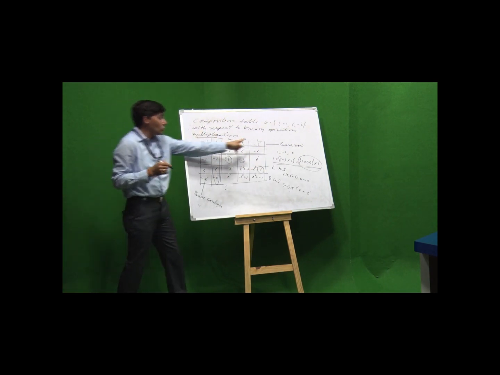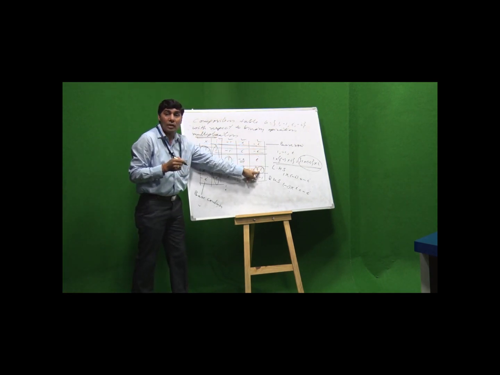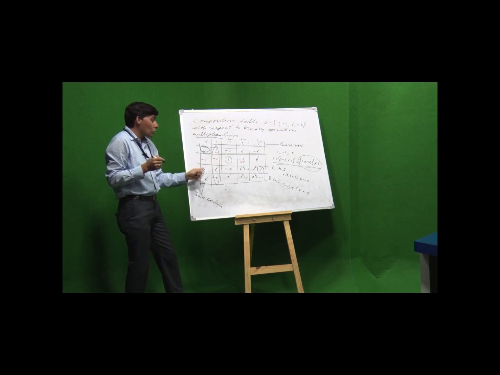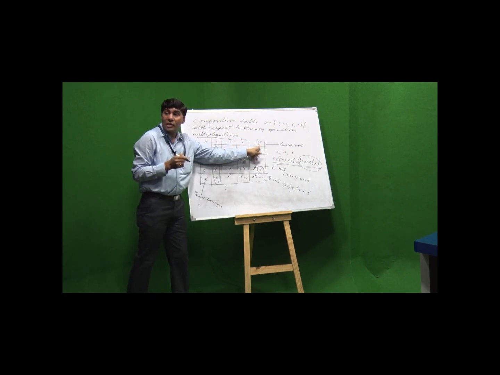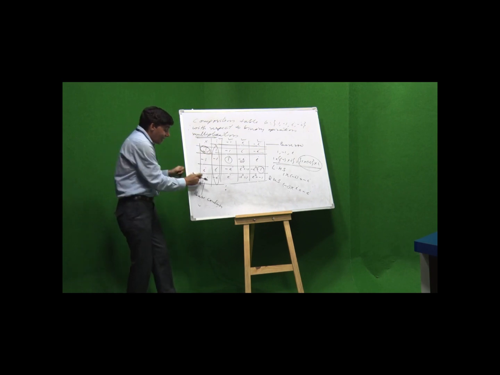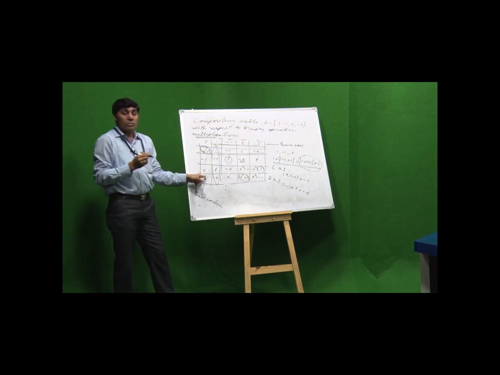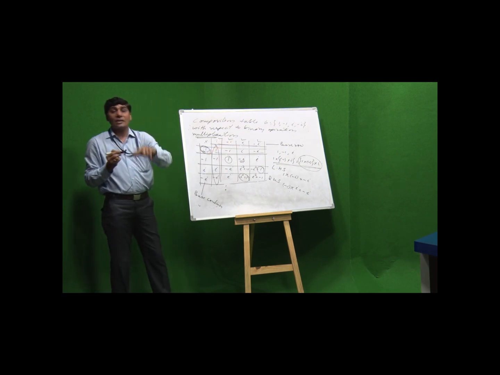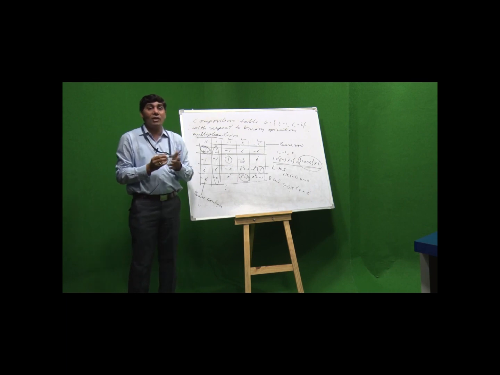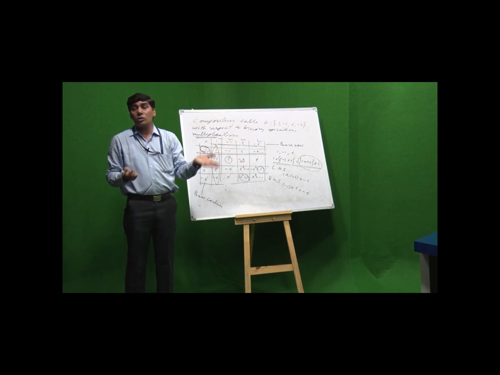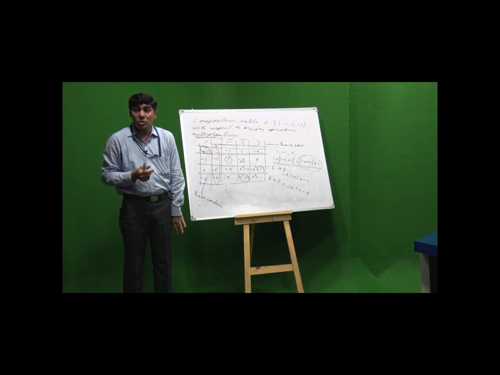Iota into minus iota is equal to 1. That means inverse of iota is minus iota. Similarly, minus iota into iota is equal to 1. So, inverse of minus iota is iota. That means each element has its inverse in the group. So, inverse property is also satisfied.